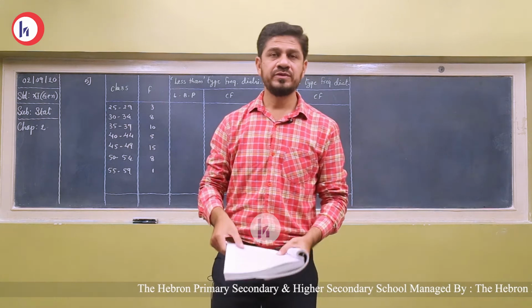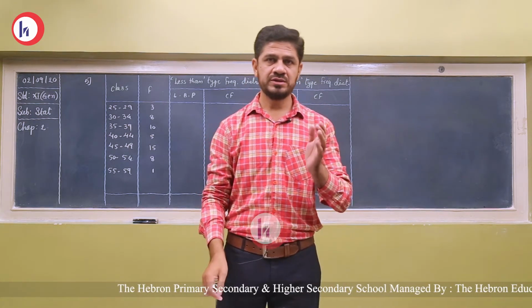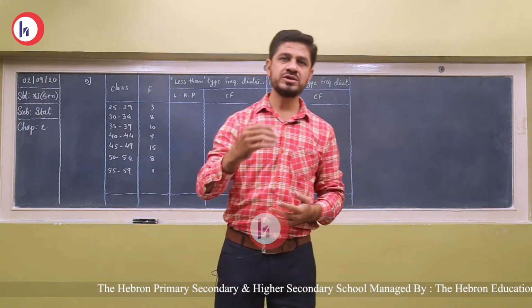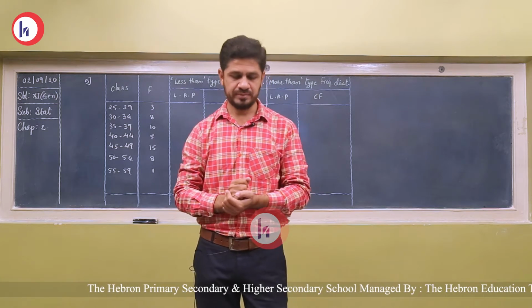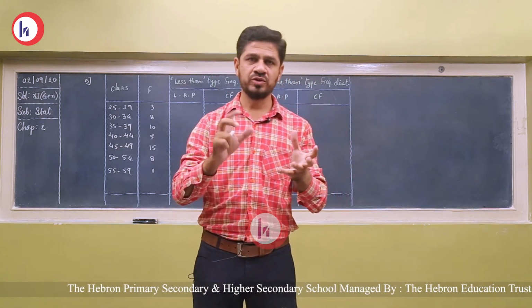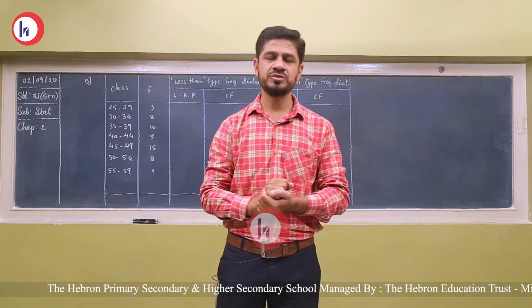Friends, in the previous video we discussed converting the less than type and more than type frequency distribution into the original frequency distribution.